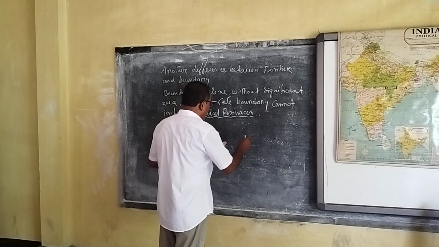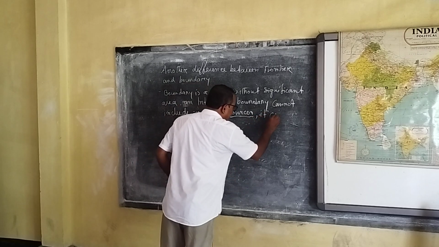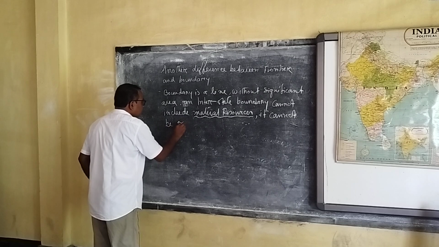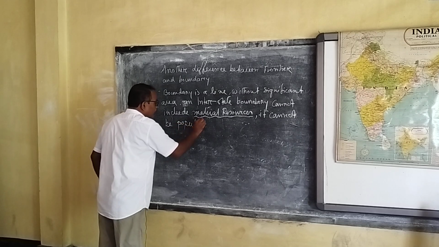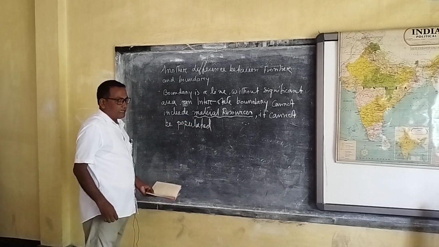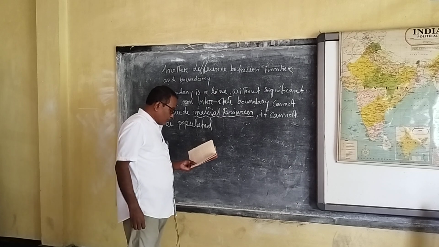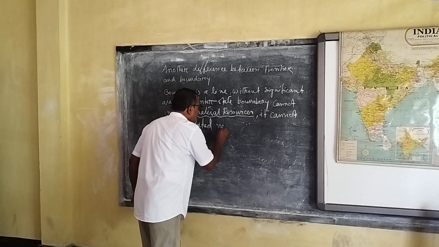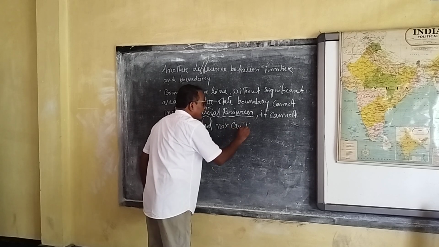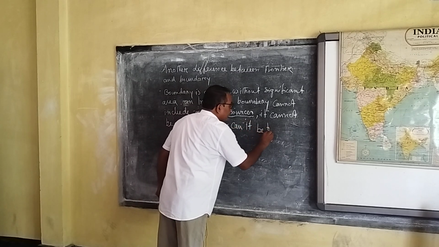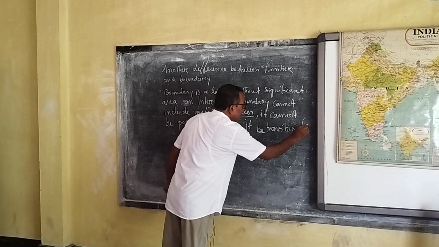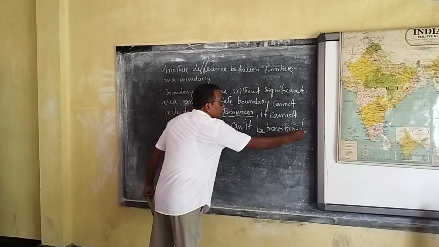It cannot be populated. Nor can it be transitional.